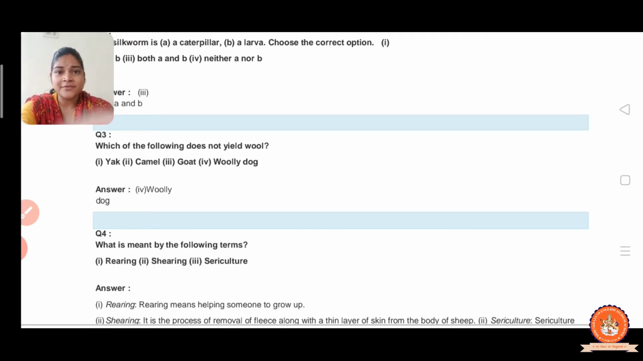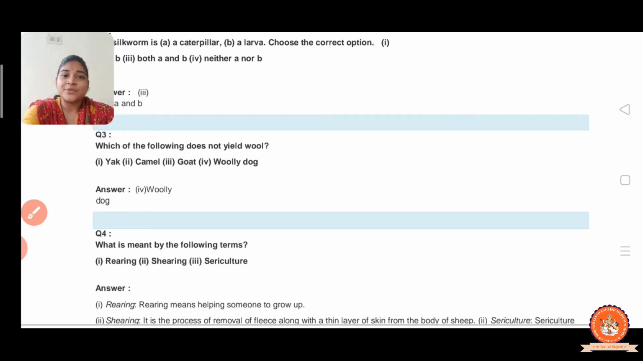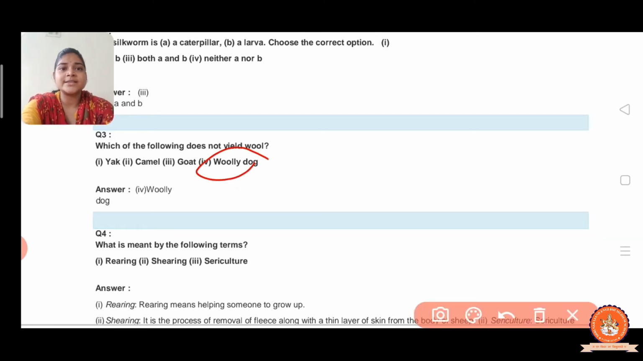So from the yak do we get wool? Yes. From the camel? Yes. Alpaca and llama too. And from the goat? Yes. We get wool from the goat, that is the Kashmiri goat and the Angora goat, right? But from the woolly dog we can't get wool. So the answer is D, woolly dog, right?